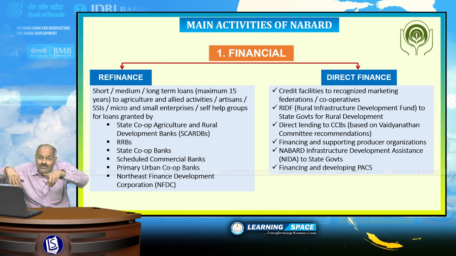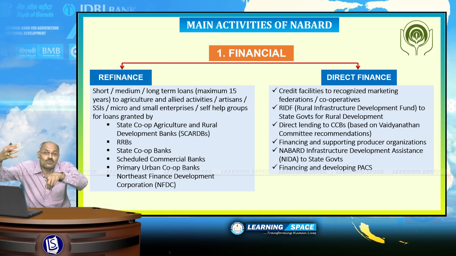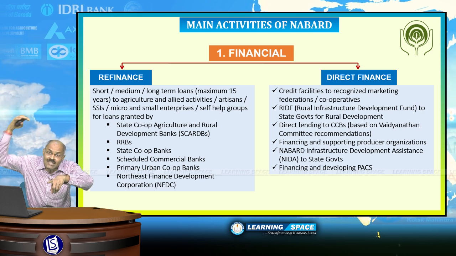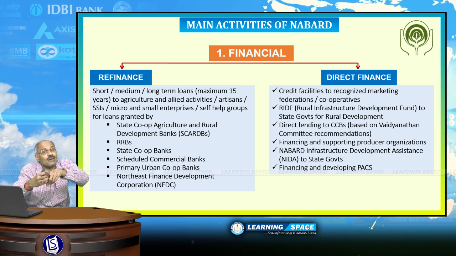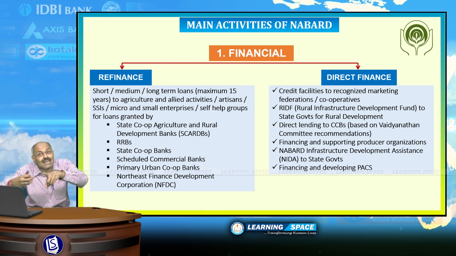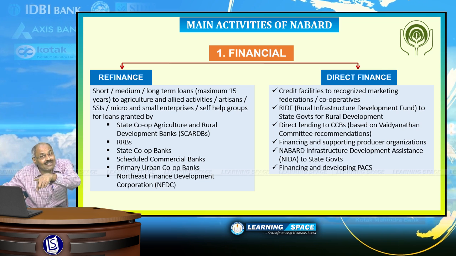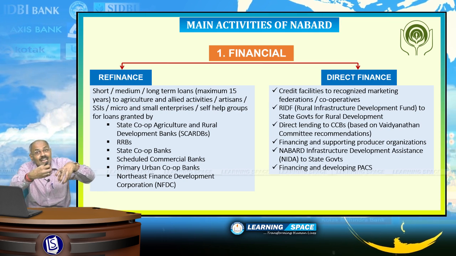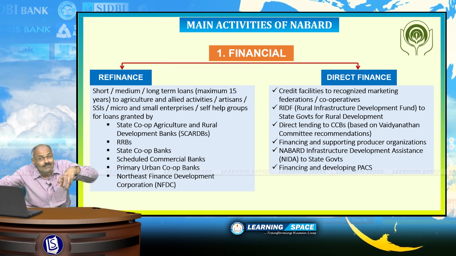If there is any shortfall, banks have to deposit to the Rural Infrastructure Development Fund, which is maintained by NABARD. In turn, NABARD will give that money to state governments for rural development. That is direct finance. So NABARD will give RIDF money directly to state governments.